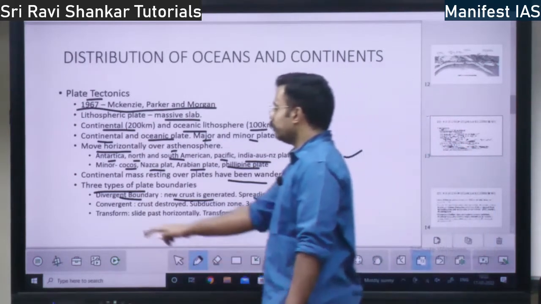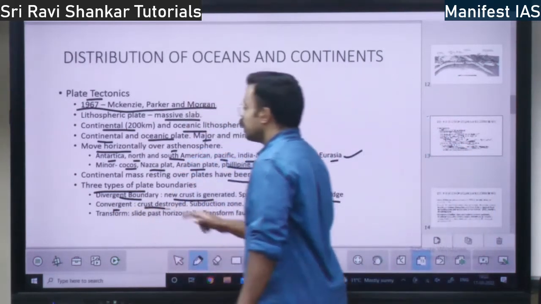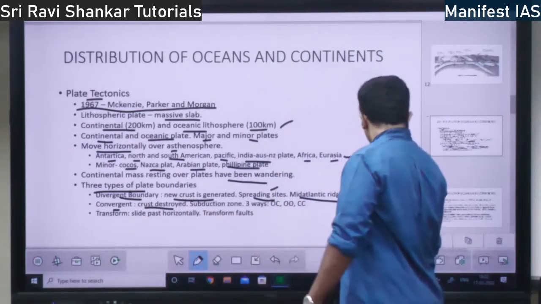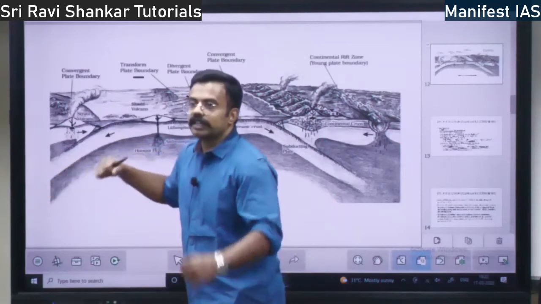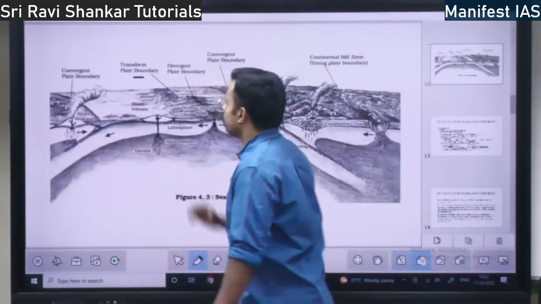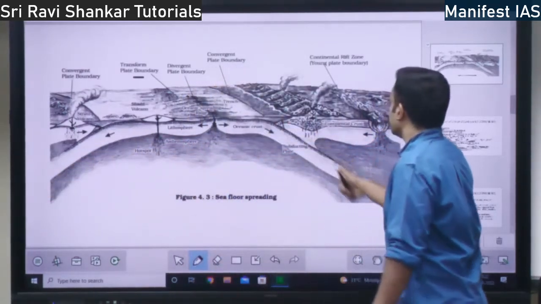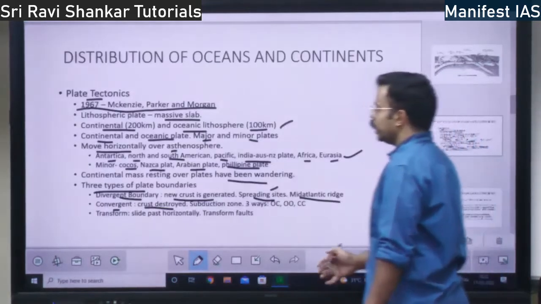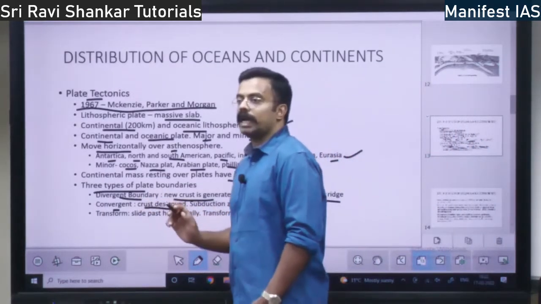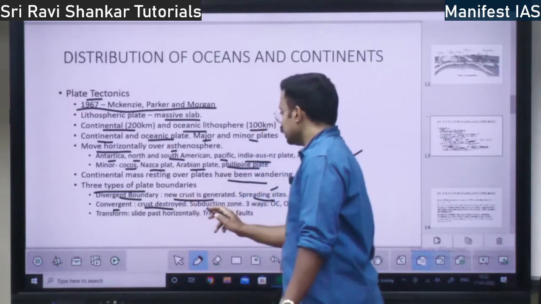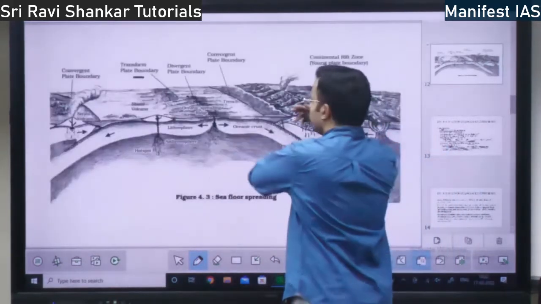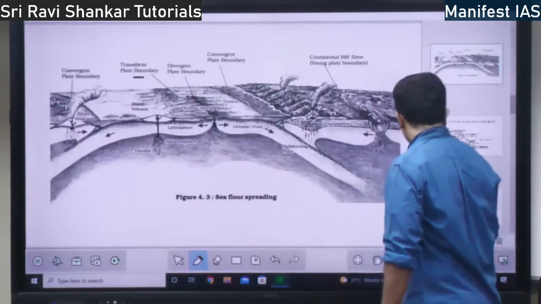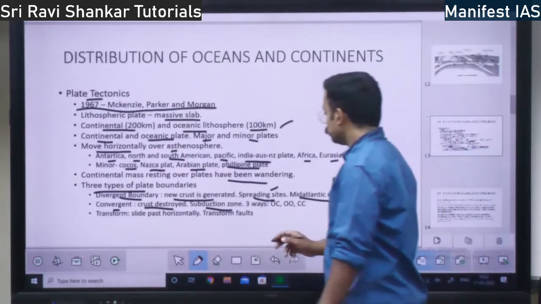The next is convergent plate boundary. See, here crust is destroyed. Destroyed means, see, crust is going down, right? So it is getting destroyed. So in convergent plate boundary, crust will get destroyed. Then you have these subduction zones. Subduction zone means one will go below the other.